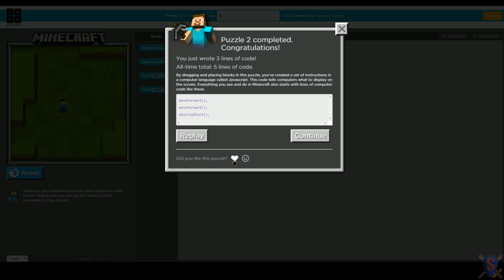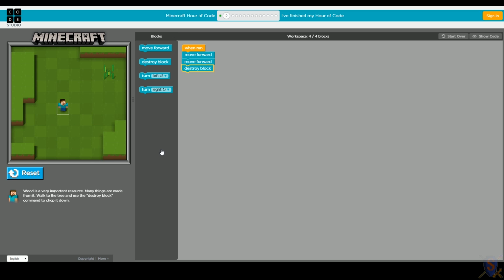Did you like this puzzle? Yep. Let's replay this though. I think we can do a bit more with this still. So let's reset Steve. Let's get rid of our blocks. Notice how I can drag multiple of these at a time. If you drag the top block of a series of them, you can move the whole section. So let's just go ahead and delete that.